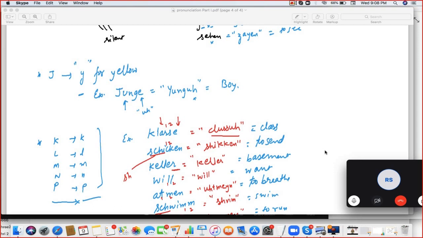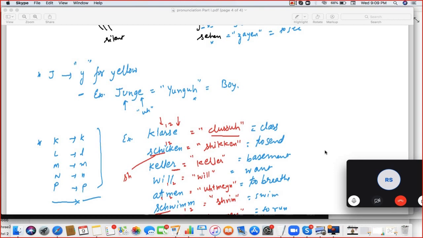And coming to K, L, M, N and P, the sounds are the same as English. K is K, L is L, M is M, N is N, and P is P. So if you take the word K-L-A-S-S-E, there are two consonants after A, so it becomes Klasse.